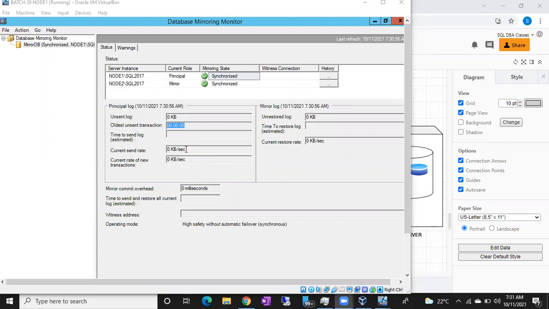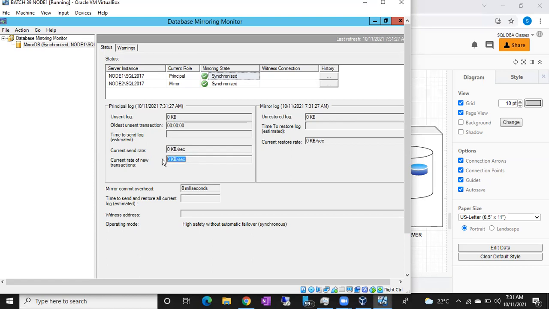Now, current rate. For example, we get internet of 2 Mbps, 3 Mbps, 10 Mbps, 20 Mbps, like that. What is the rate of data sending from principal to mirror? You can see it here: 200 KB per second or 2000 KB per second. In case of any network glitches or network bandwidth issues, if this rate is down, then you can check with the network team. 90% of the time it won't be an issue, but very rarely your network may be down.